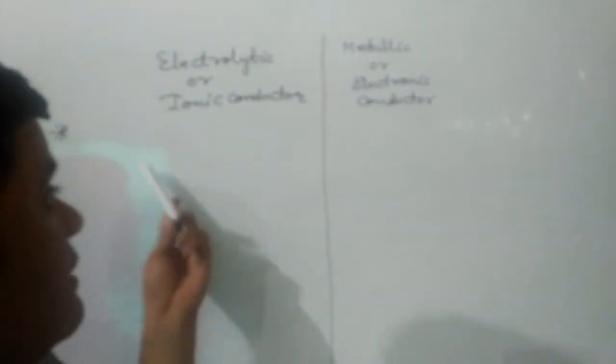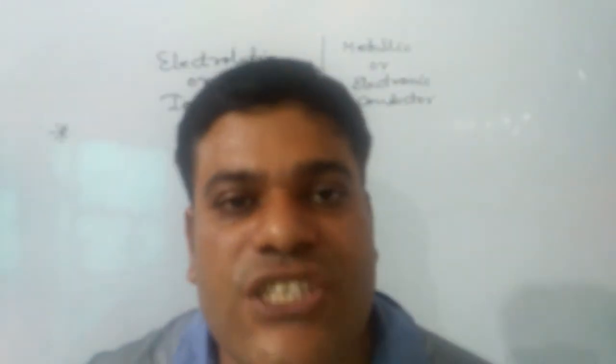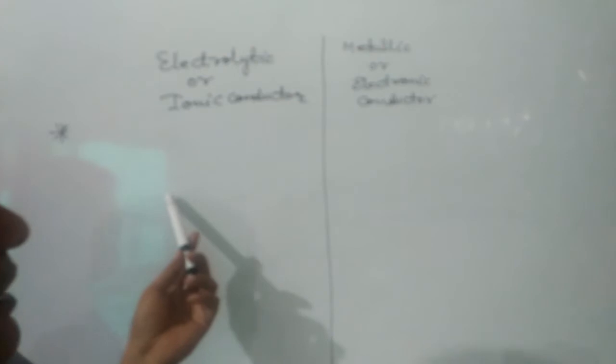Second point of difference: for electrolytic, the conductance is due to free ions. For electronic or metallic, the conductance is due to free electrons. Next, for electrolytic, the conductance is low. For metallic, the conductance is generally high. And the main point of difference is that for electrolytic, the conductance increases with increase of temperature. But for metallic conductor, the conductance decreases with increase of temperature, because with increase of temperature, the vibration of kernels will increase, which will retard the motion of electrons.